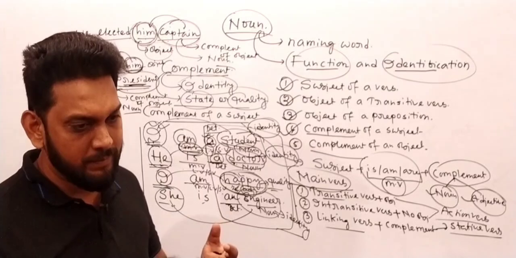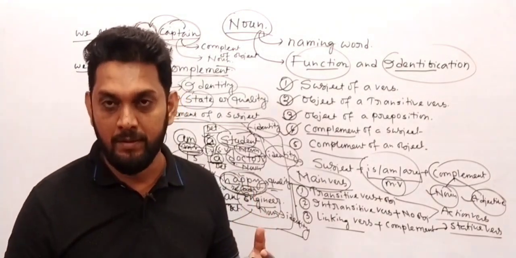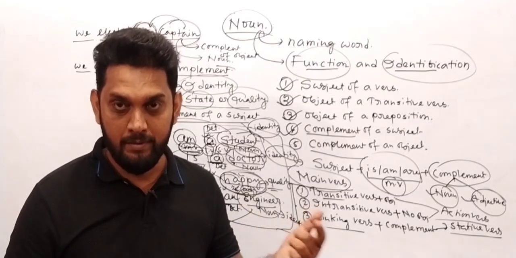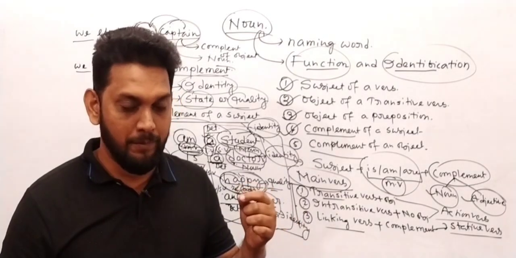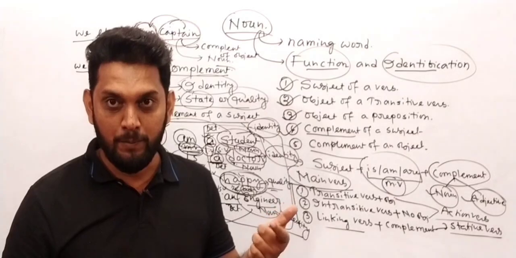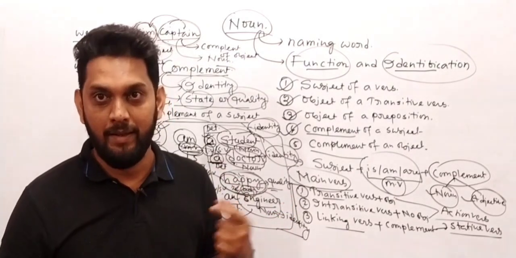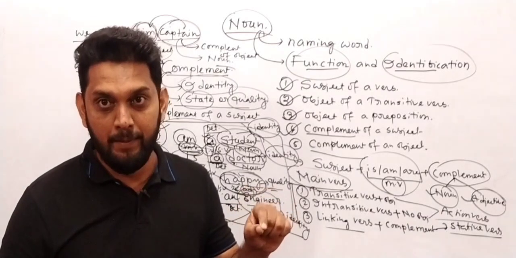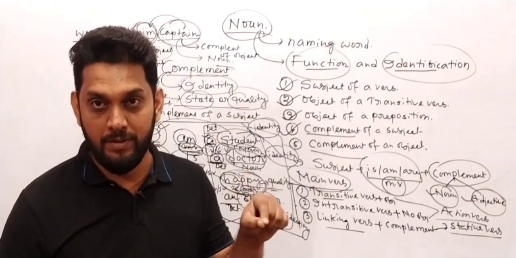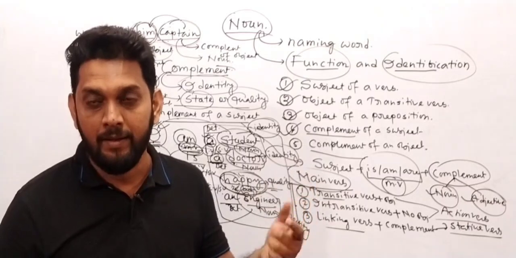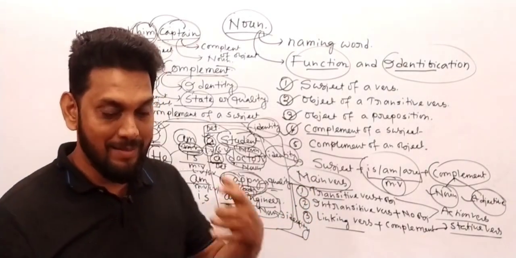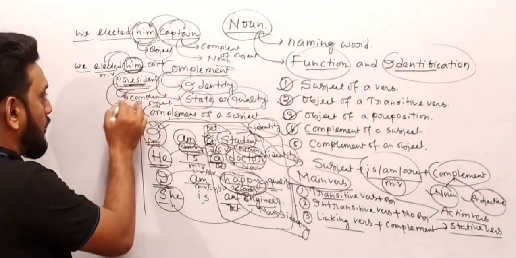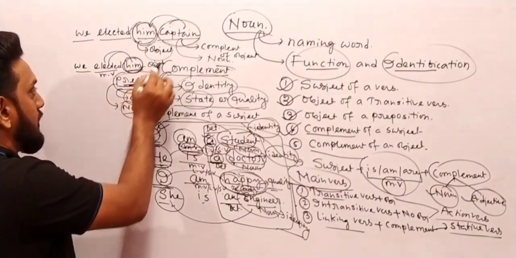Previously this guy was a normal guy, a simple person. Right now we have elected him the president of our state. So previously he was a simple normal guy, and now his identity has been changed completely. Nowadays people remember him as the president of our state or the captain of India. So that's very important. It means his identity has been changed completely. Because of this reason we can call it the complement of an object, and this complement is a noun.